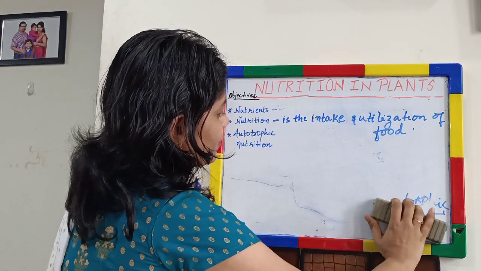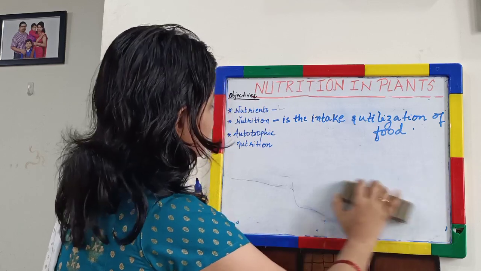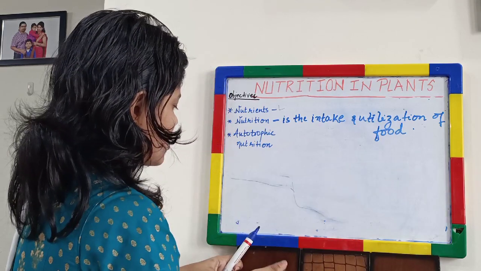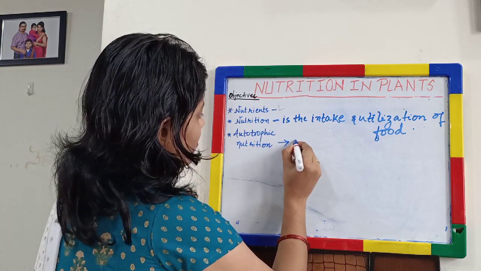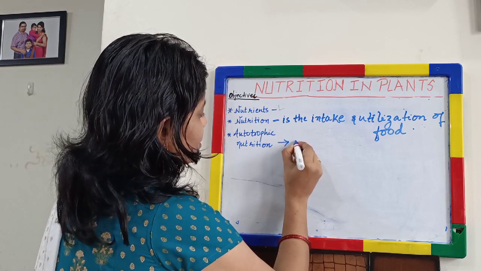So we will write the definition of autotrophic nutrition. What is this nutrition?